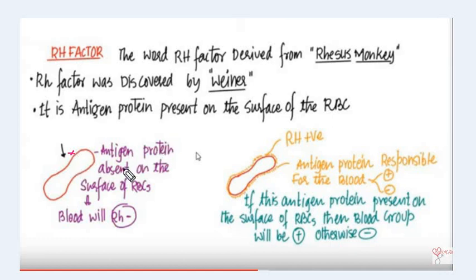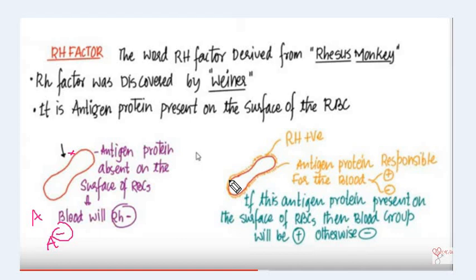So the antigen protein is absent on the surface of the RBC, so the blood will be Rh negative. If it is blood group A, what will be the final blood group? Since no antigen protein is present on the surface of the blood cell, it will be A negative. This negative term is derived due to the Rh factor being absent.